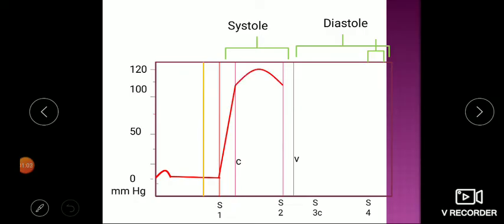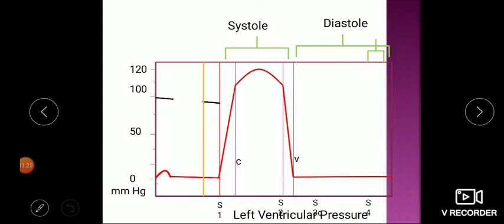Then pressure continues to rise in the rapid ejection phase of systole, and again comes back down steeply during the isovolumetric relaxation phase, in which the ventricle relaxes as a closed cavity. Again pressure is zero during diastole. So this is regarding left ventricular pressure changes.